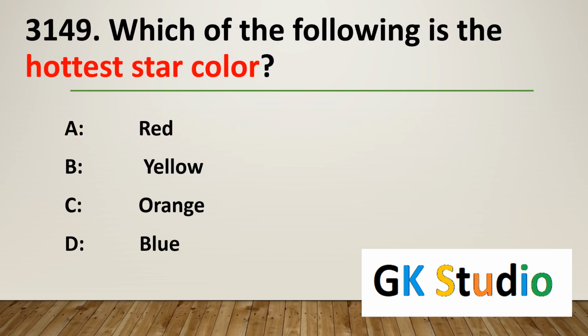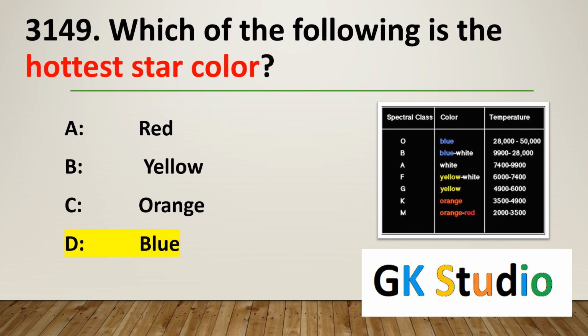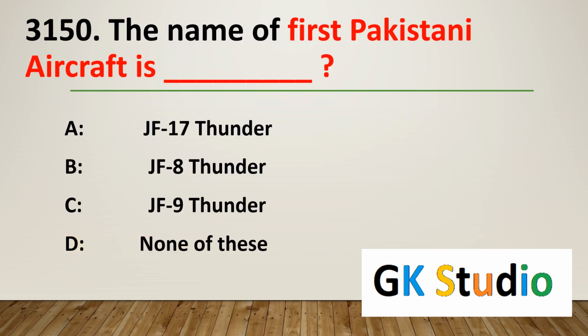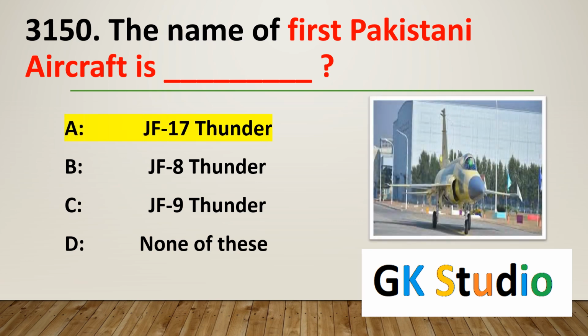The following is hottest star color. Blue is the hottest star color, then white, then yellow, then orange and red. The name of first Pakistani aircraft is Thunder.